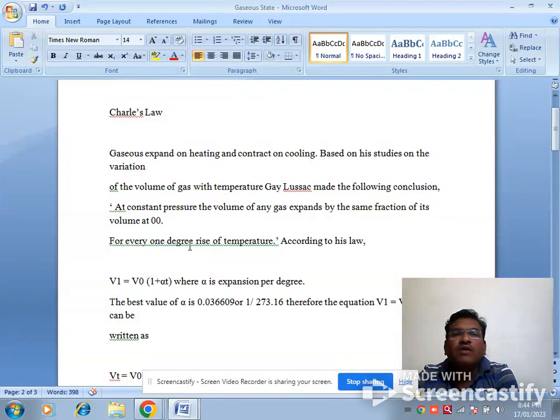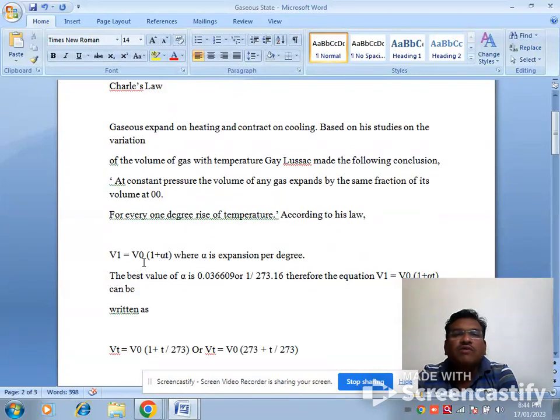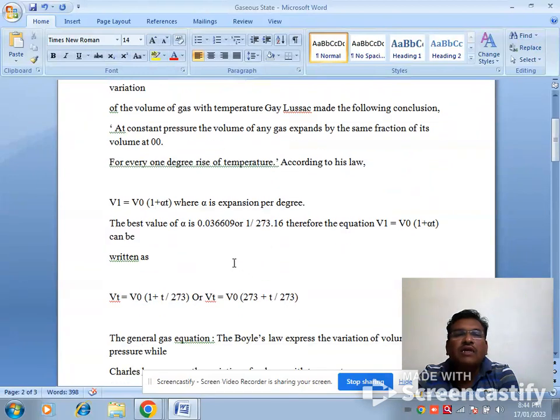For every 1 degree rise in temperature, according to this law, Vt is equal to V0 (1 plus alpha t), where alpha is the expansion per degree. The best value of alpha is 0.00366 or 1 upon 273.16.